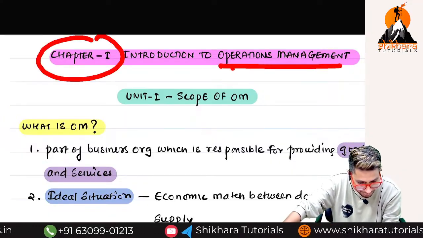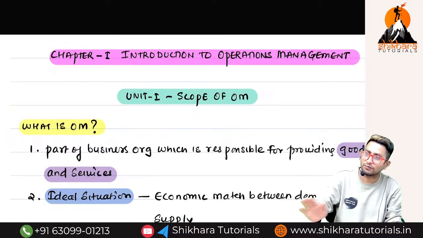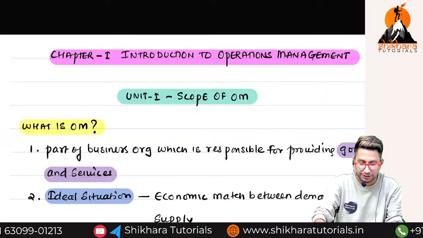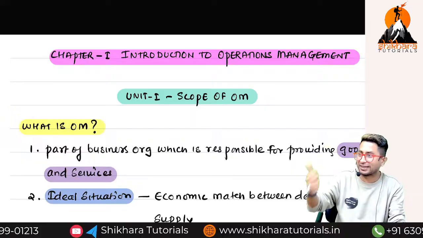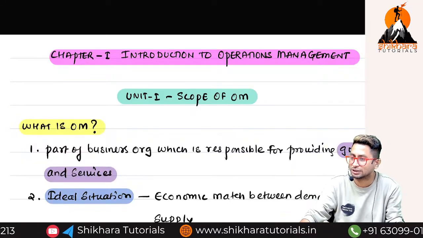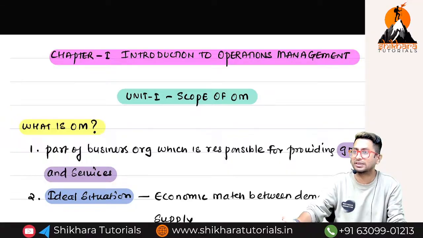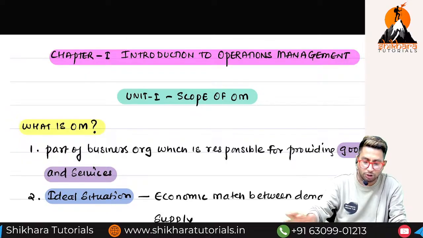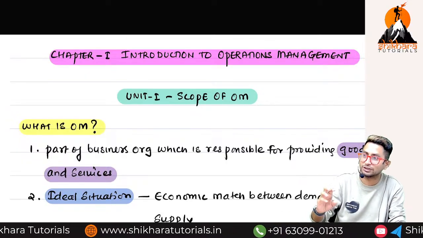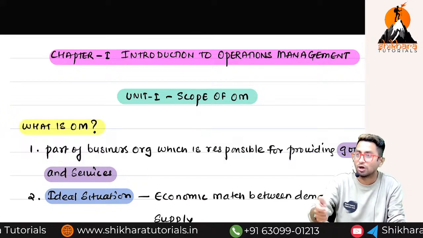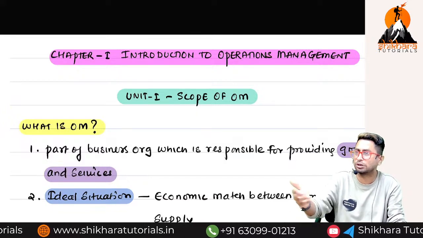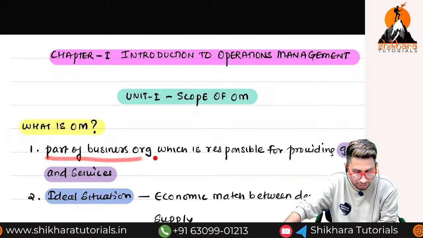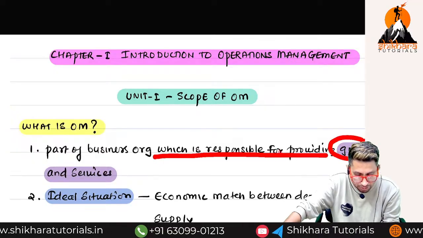First of all, let us understand what exactly is OM. SM we will discuss later on. First, let us understand what exactly we mean by operations management. See, you have financial management. What is financial management? Managing what? Finance. Strategic management, preparing the business plans and managing the business. In the same way, we have what? Operations management. Operations management is a technique used for managing what? Operations of a business. Simple. Day-to-day operations of a business. That is why they say it is a part of business organization which is responsible for providing what? Goods and services.